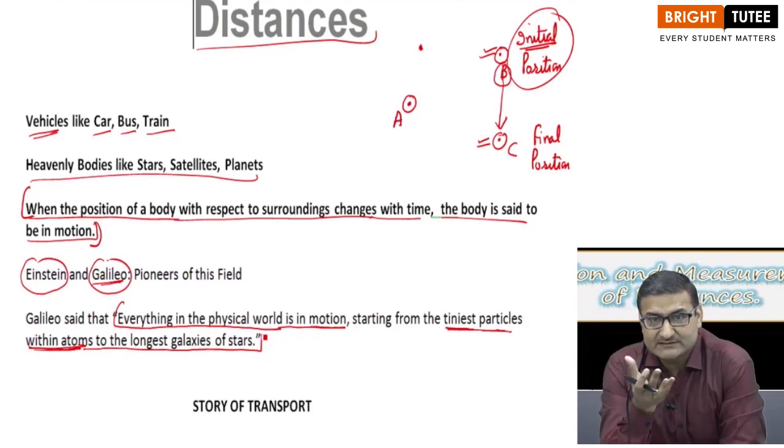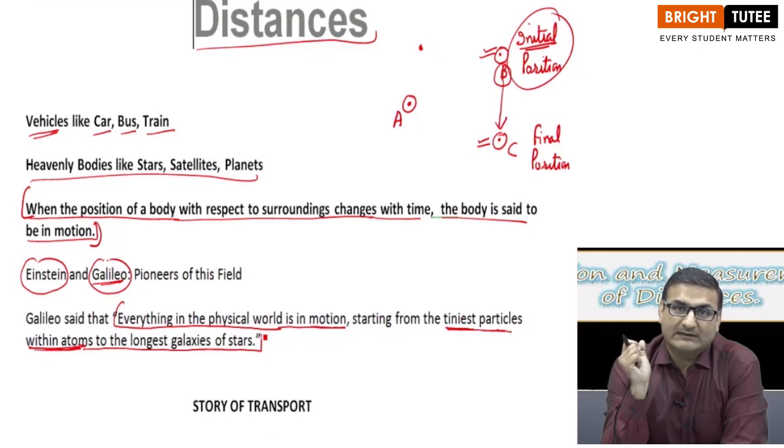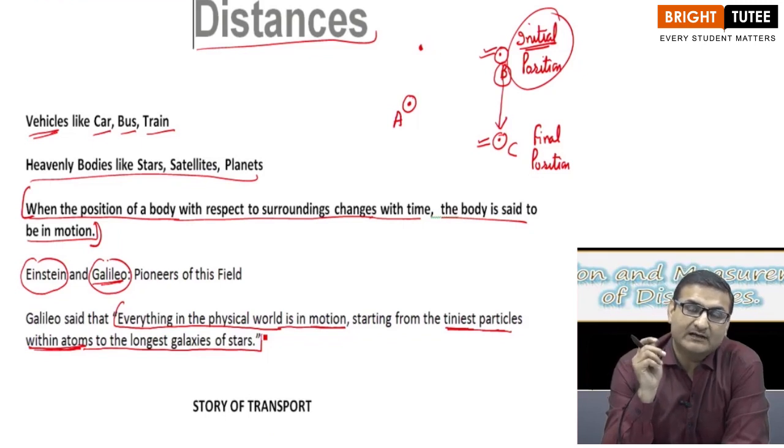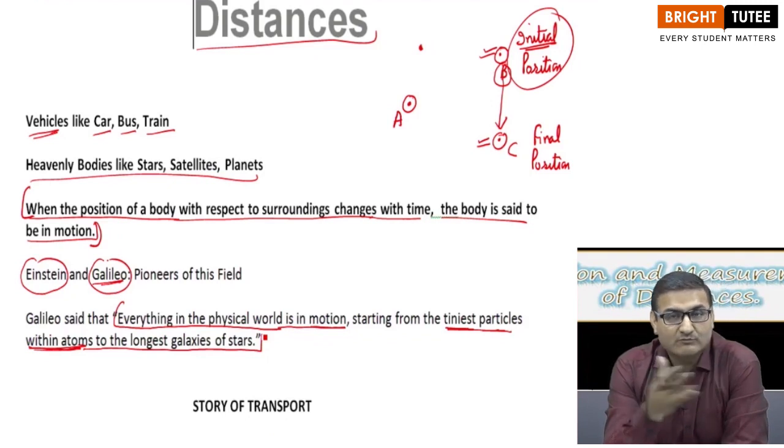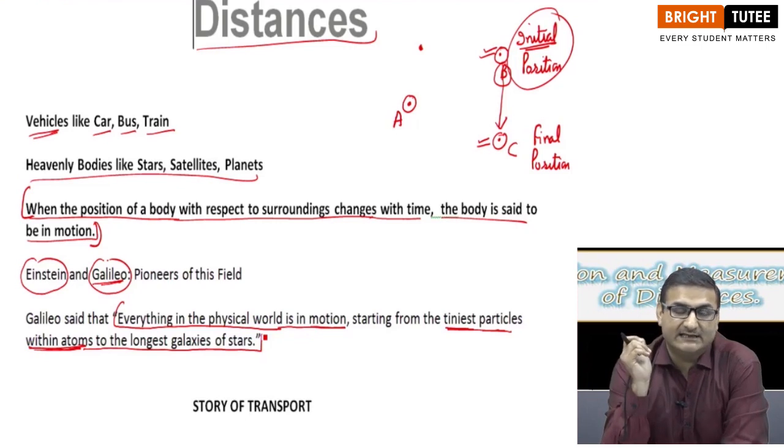The galaxies of stars, you must be aware what exactly is meant by a galaxy. It is a collection, a group, a combination of thousands and millions of stars. That is known as a galaxy, right?